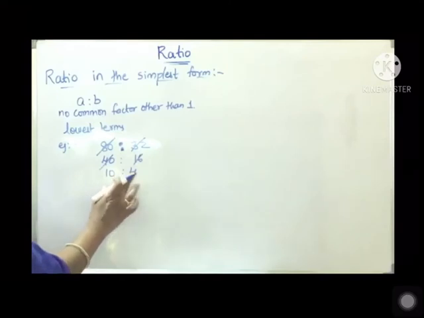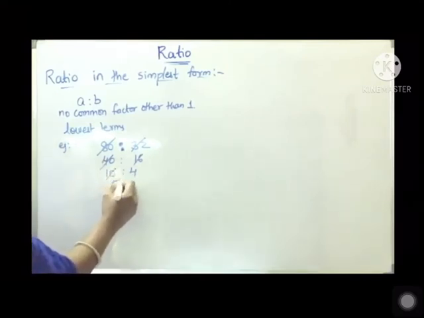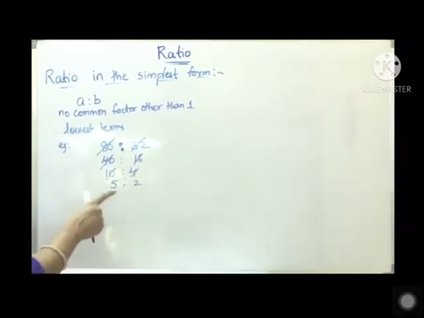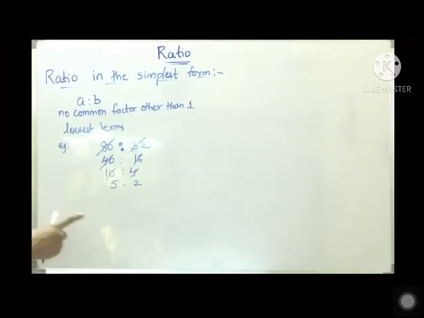Still 10 and 4 go in the 2 table: 5 and 2. Now I can say 5 is to 2 has no common factors, isn't it? So the simplest form of 80 is to 32 is 5 is to 2. Usually a ratio is always expressed in simplest form.